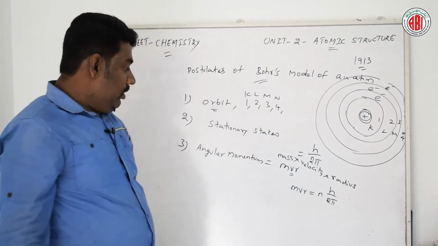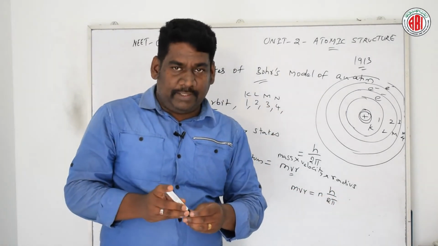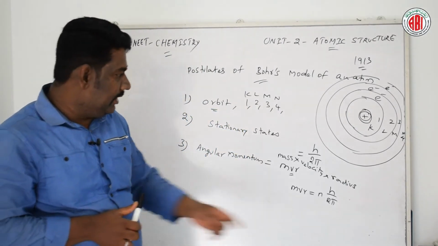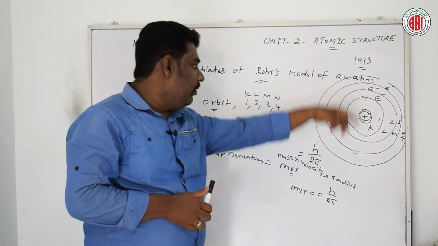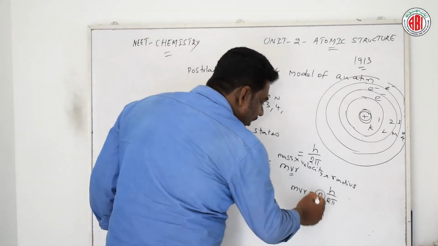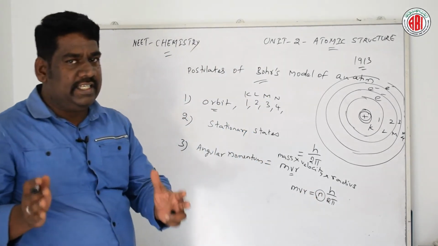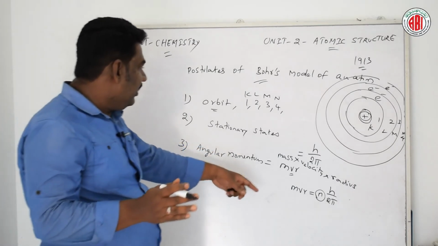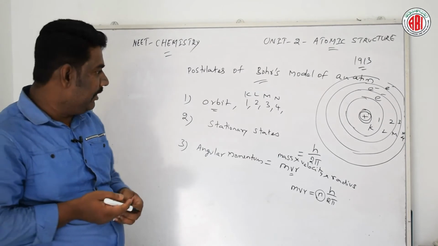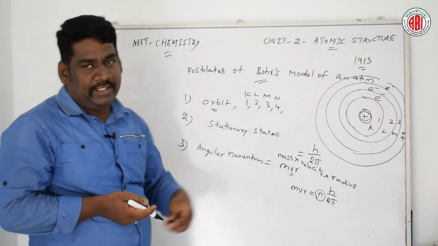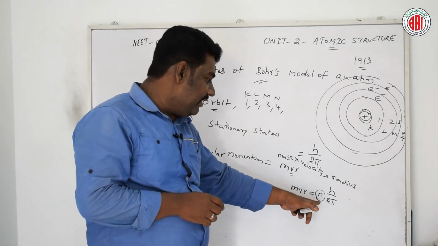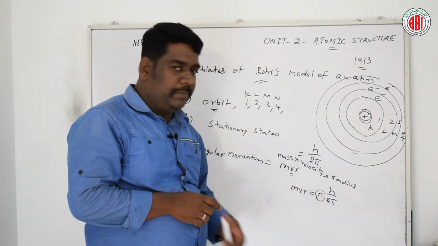Here h is Planck's constant, and 2 pi relates to the circular path of the electron. Small n denotes the stationary orbit, that is 1, 2, 3, 4, depending on the orbit we consider, also called K, L, M, N. For the first orbit, it is 1 into h by 2 pi.